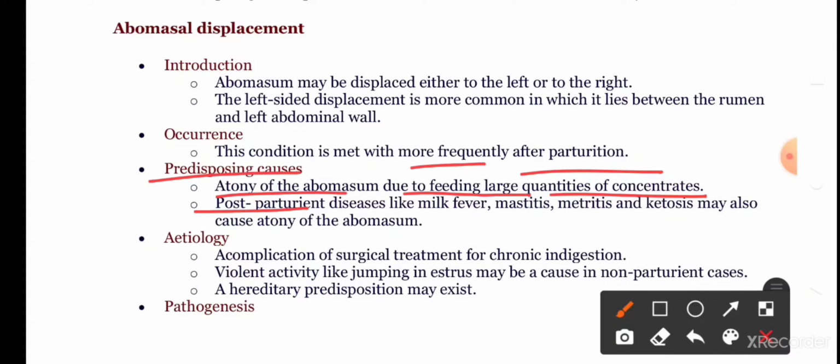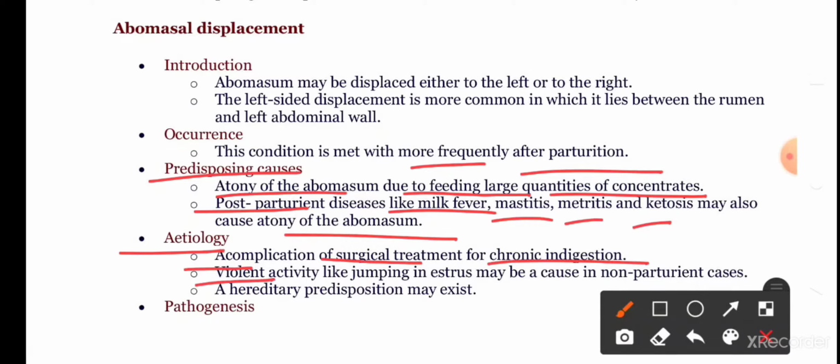Post-parturient diseases like milk fever, mastitis, metritis, and ketosis may also cause atony of the abomasum. The etiology includes a complication of surgical treatment for chronic indigestion. Violent activity like jumping in estrus may be a cause in non-parturient cases, and a hereditary predisposition may exist.